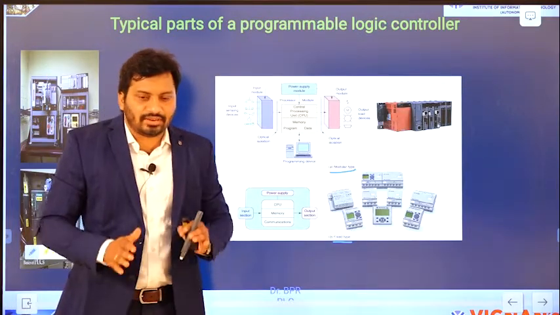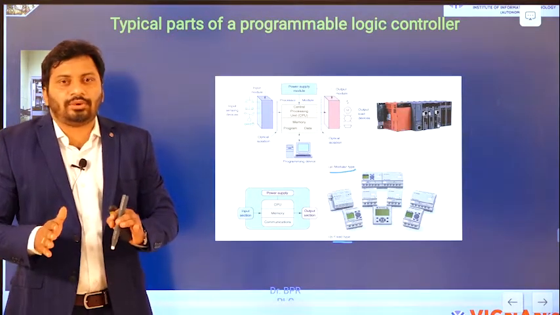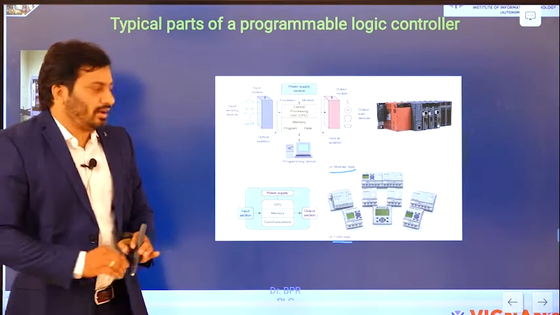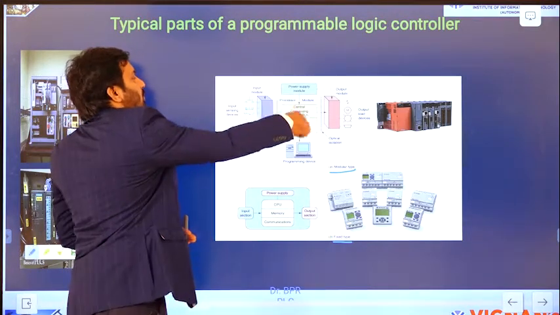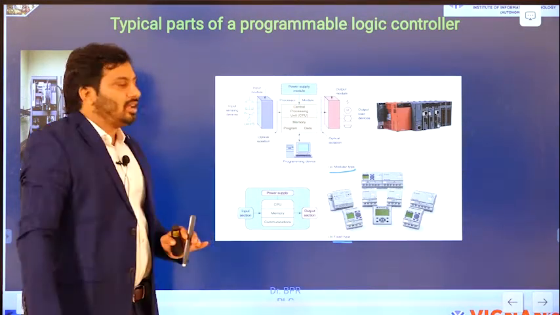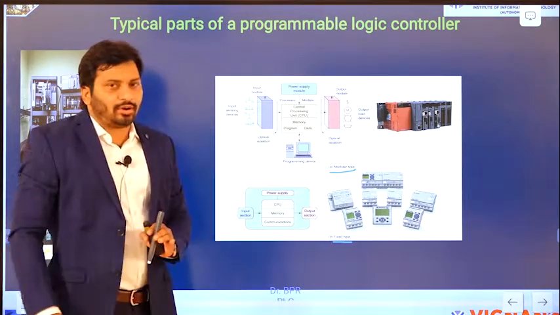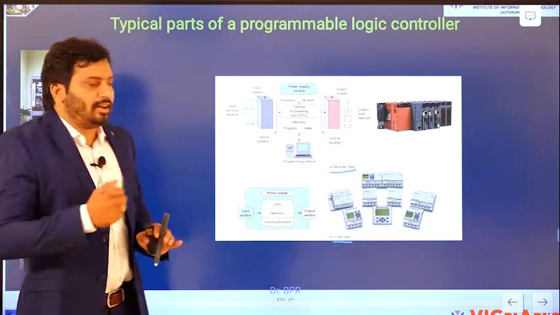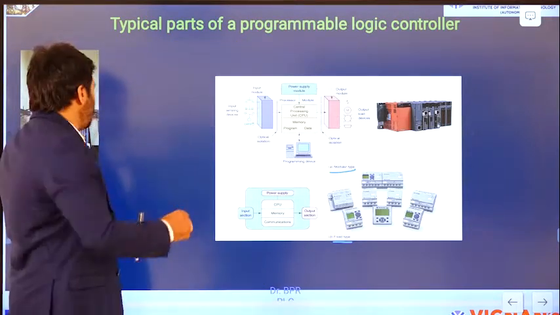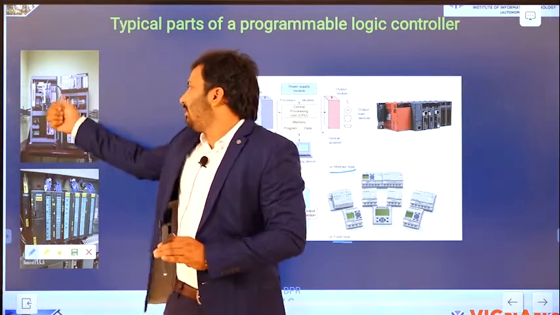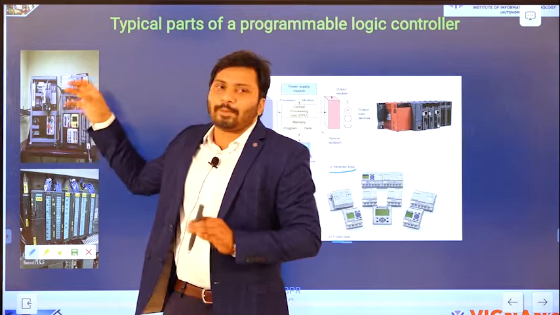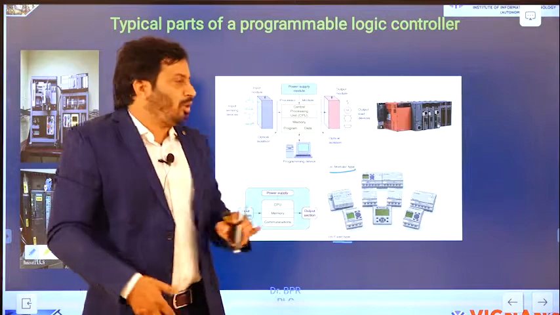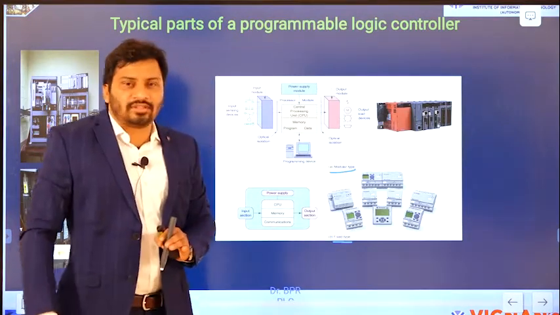But here our intention is to understand what the functional units in a PLC are and what the function of each unit is. So I am going to discuss the different functional units in the modular type. Why? Because nowadays only modular type PLCs are used in industries to automate processes. You can see this picture also: different modules are all placed in one panel.